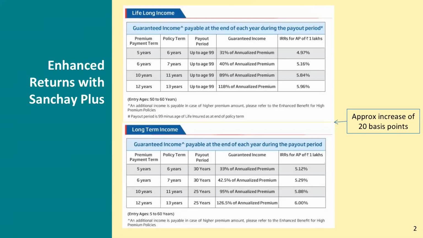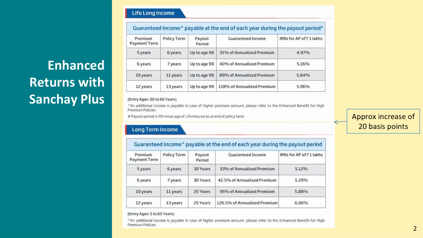On a premium higher than 5 lakh rupees, the tax-free IRR would be somewhere in the range of 6.8 to 6.9%, which is one of the best in the industry, and it has never been heard of. So definitely, it gives all of us a reason to sell Sanchay Plus, specifically the lifelong and the long-term income option.